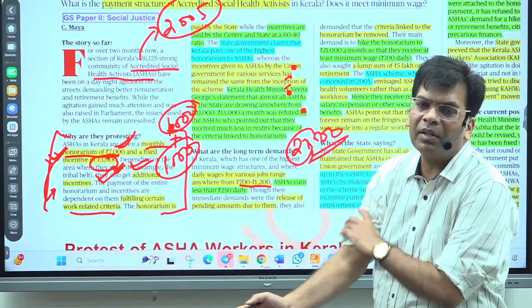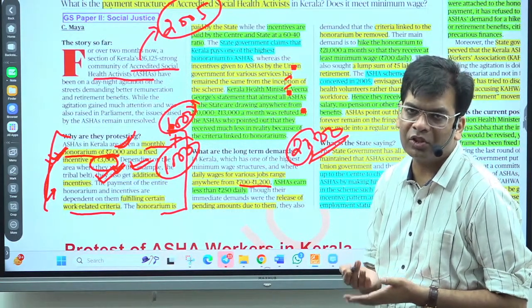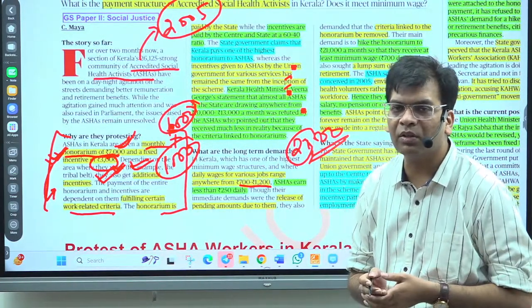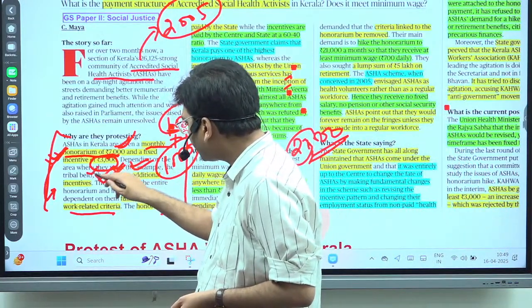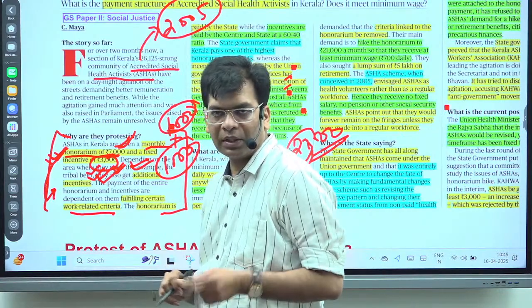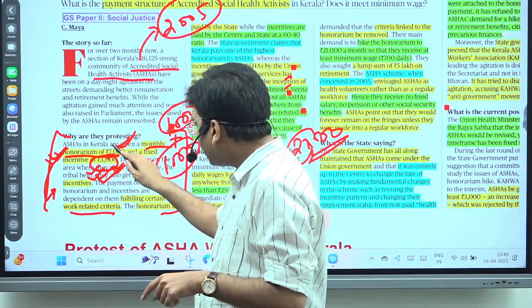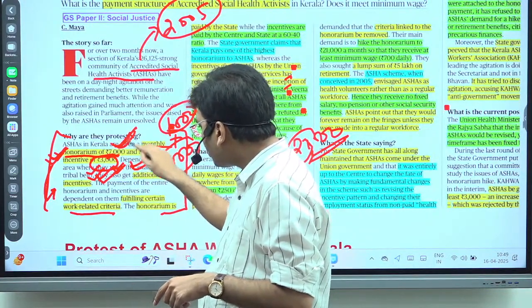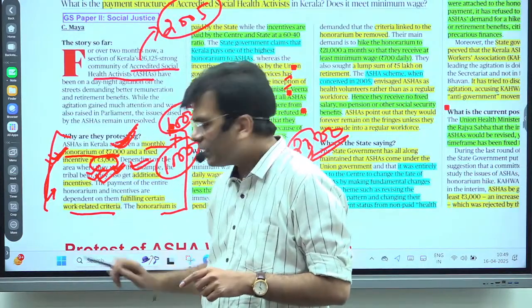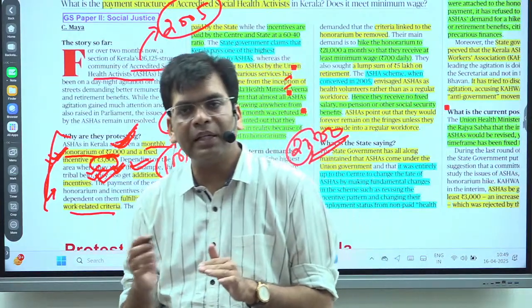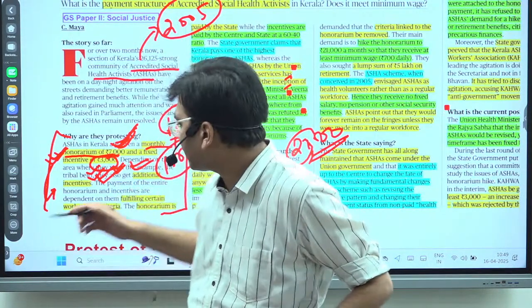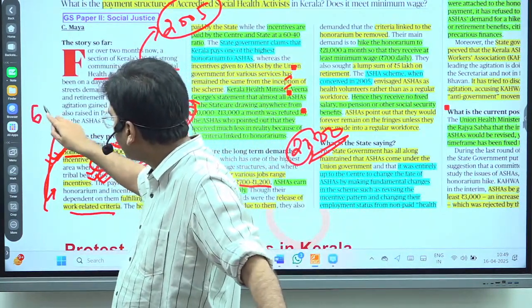This amount is very high as per Kerala. They are saying this is not our scheme; it was started by the union government, and whatever the increase, it should be in the incentive provided by the union government. You should know that this monthly honorarium is totally provided by the state government. The incentive is provided by a combination of state and union government, in the ratio of 60:40.